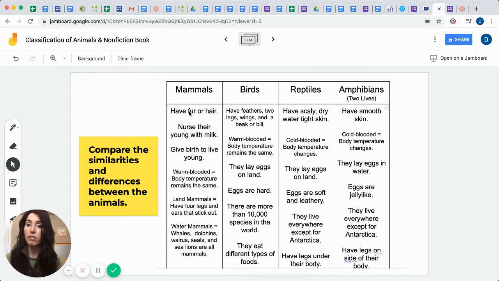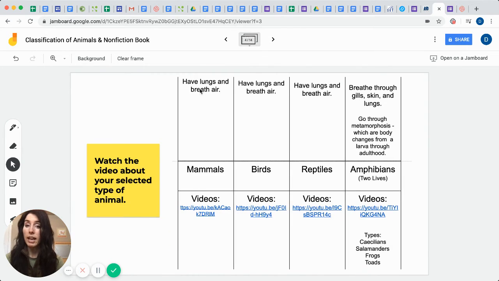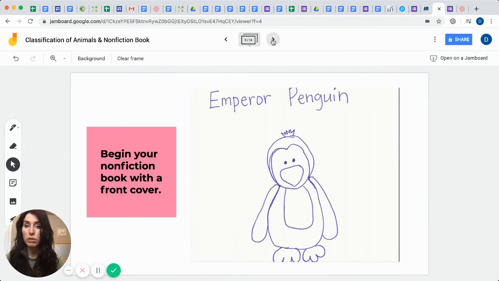You would say, because I have fur, nurse my young, give birth, am warm-blooded, a land mammal, and I have lungs to breathe air. So that's going to be a really long sentence, but let's practice using commas.